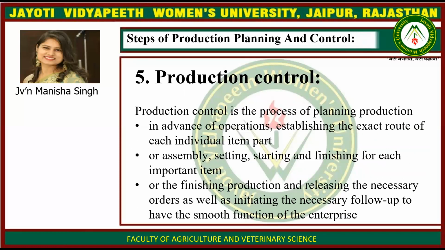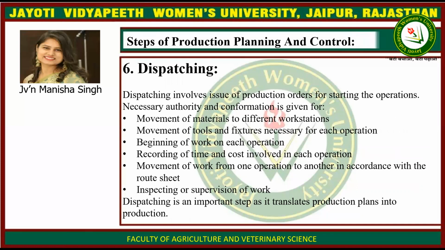Then production control. Production control is the process of planning production in advance of operations, establishing the exact route of each individual item, part or assembly, setting starting and finishing dates for each important item, releasing the necessary orders, as well as initiating the necessary follow-up to ensure the smooth functioning of the enterprise.